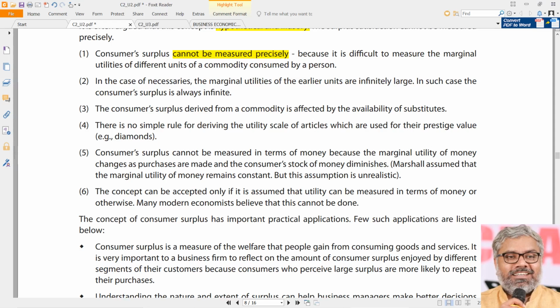How much will you pay? How much are you ready to pay? You may be ready to pay whatever amount you have. Let us say if you have 10,000 rupees in your pocket, you will be ready to pay 10,000 also to that person. That is the utility that you might generate. That is in your context, in your situation; your utility you only will know. And you are ready to pay 10,000 rupees.